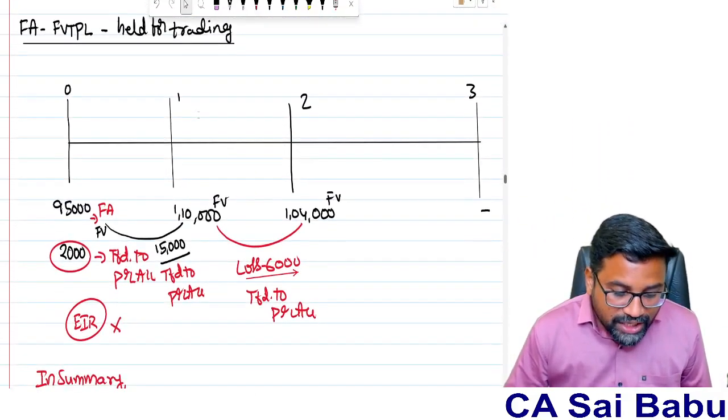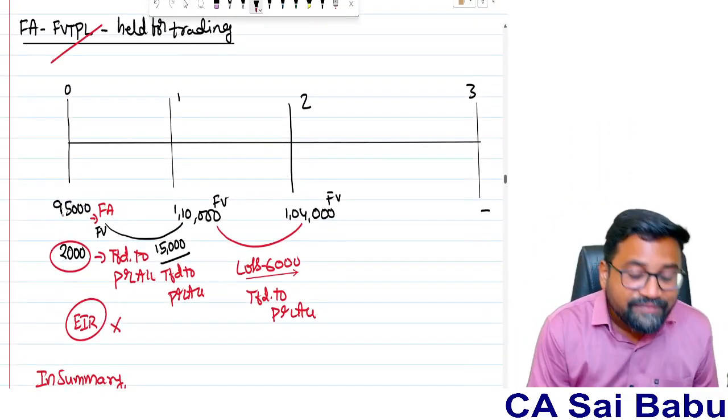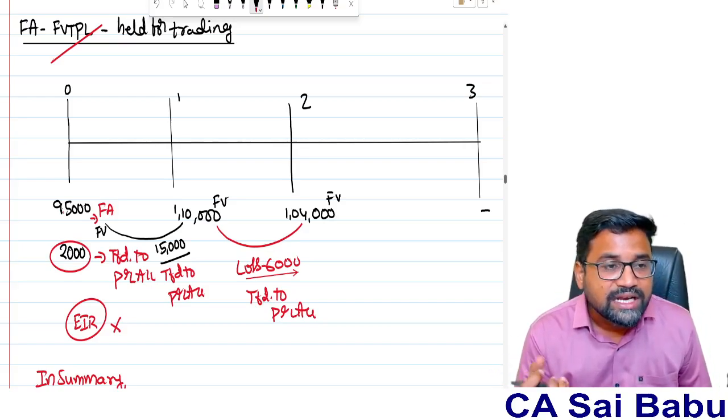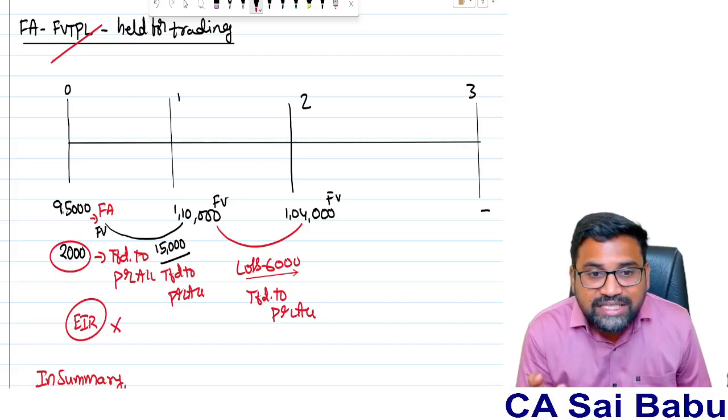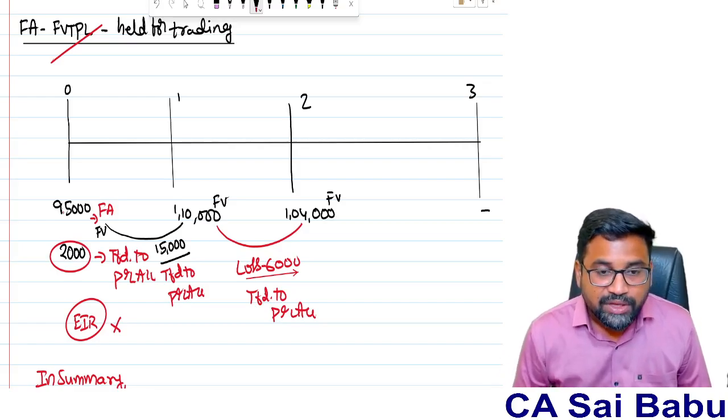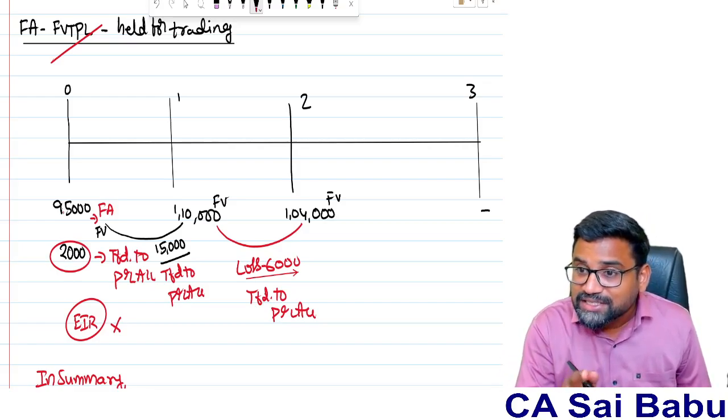And suppose any financial asset is classified under FVTPL. When we classify any financial asset under FVTPL, if the financial asset is held for trading, then in such a situation, initial recognition is the same, but you have to remember what the interesting point there is.